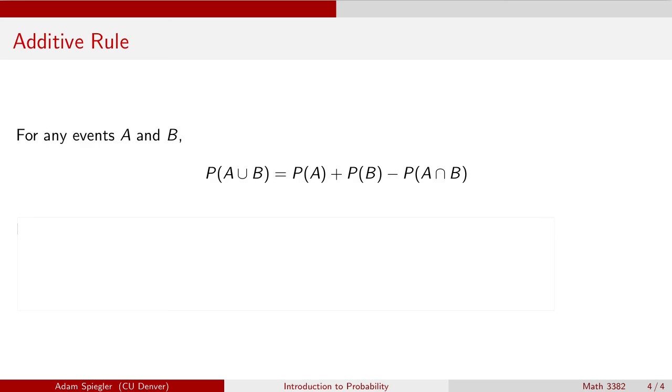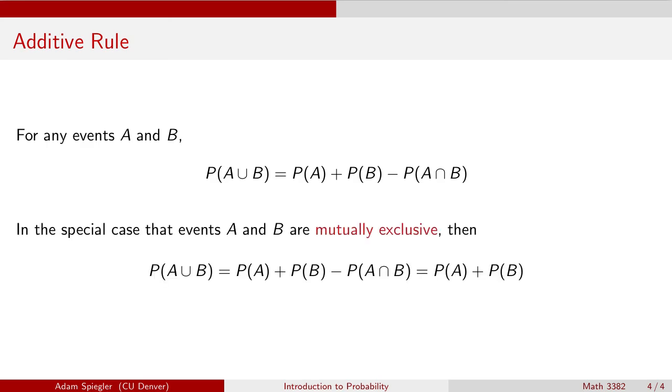To come back to where we started in this video, recall that in the special case that these two events, A and B, are disjoint or mutually exclusive, that means events A and B can't occur at the same time. They don't share any outcomes.